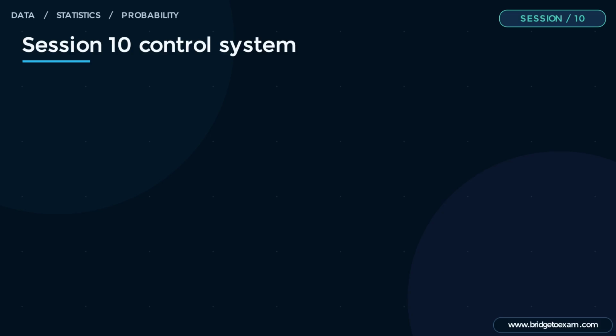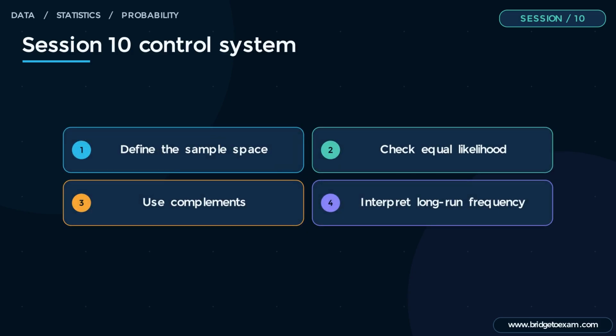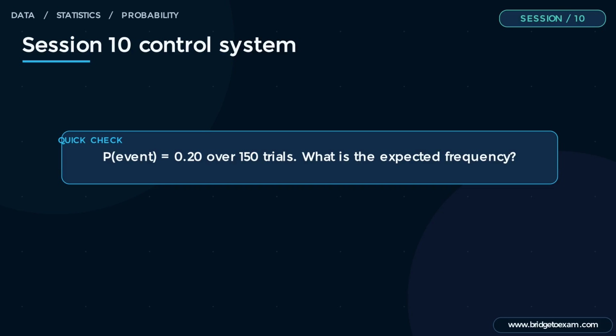Session 10 Recap. For equally likely outcomes, probability is favorable outcomes divided by total outcomes. A complement is 1 minus the event probability. Expected frequency is probability times number of trials. Experimental probability uses observed successes divided by observed trials.